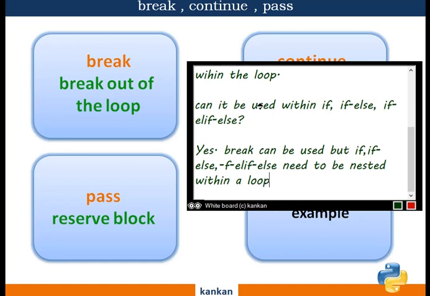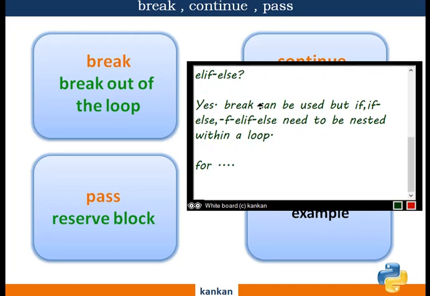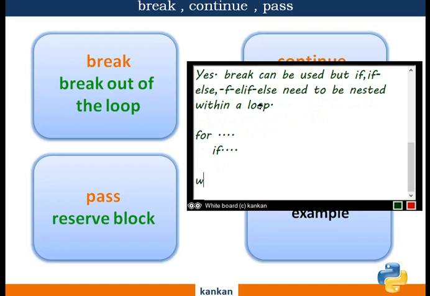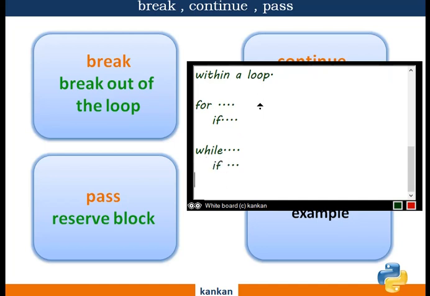Otherwise no. That means if or if else must be nested within the for loop, or within the while loop. So we can use the break statement in this situation. Or normally it can be used within the loop.